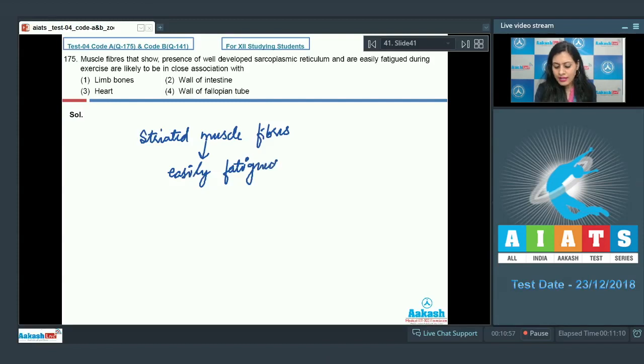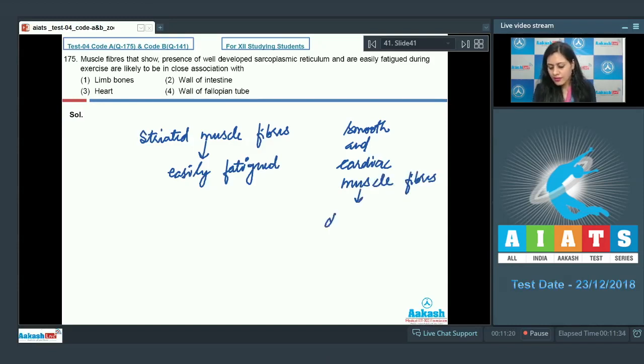Whereas on the other hand, smooth muscles and cardiac muscle fibers do not get fatigued.